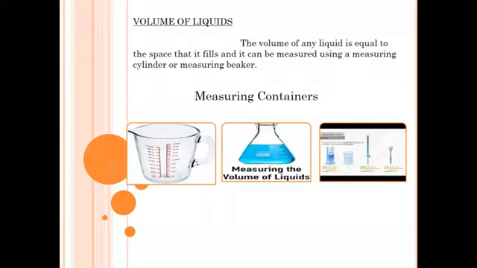These are the measuring containers in the picture. The volume of a liquid is equal to the volume of space it fills in the container. This can be directly observed from the readings marked in the measuring containers. Liter is the commonly used unit to measure the volume of liquids. We can understand that the unit of volume is cubic centimeter if the dimensions of the object are given in centimeter.